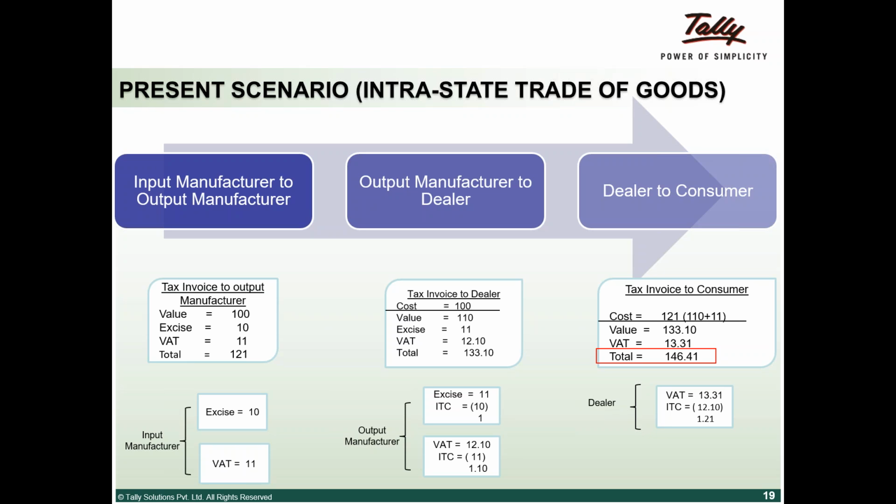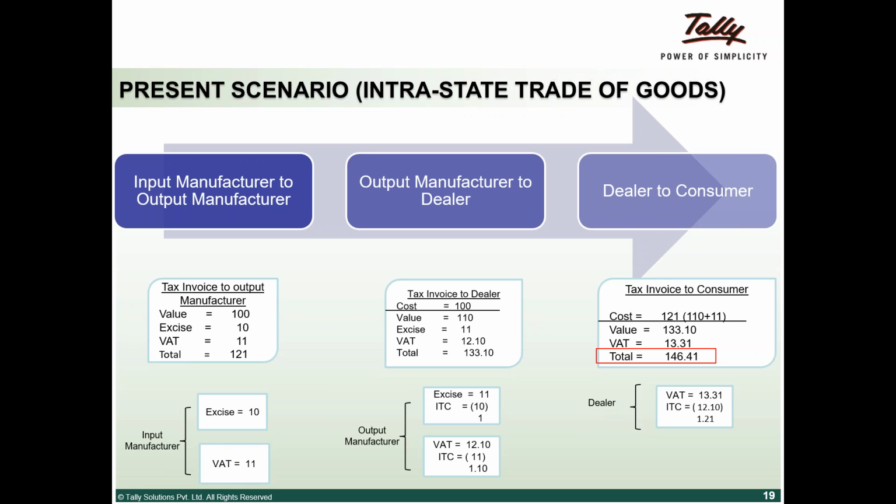So the new value will be 121 plus 10%, so it becomes 133. VAT of 10% is payable on that, because there is no excise duty. It is not a manufacturing activity. As I told you, excise duty is applicable only during manufacturing. VAT is applicable during the sale. So from dealer to consumer, the cost to the consumer is 146.41.